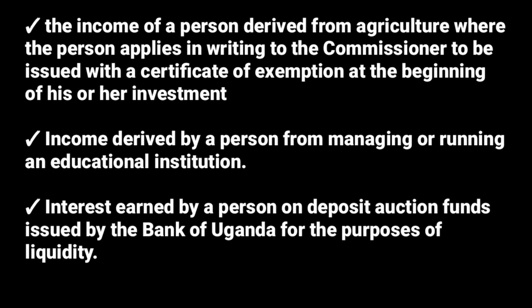Then the income derived by a person from managing or running an educational institution, a school, a university, is not taxed for income tax purposes. Then interest earned by a person on deposit of auction funds issued by the Bank of Uganda for the purposes of liquidity management. So those were the 27 exempt incomes that we have.